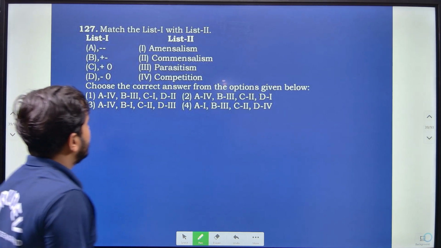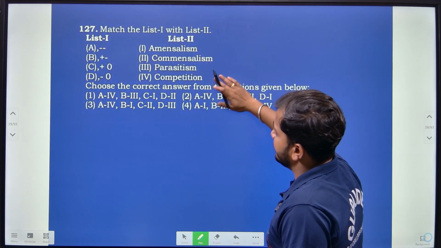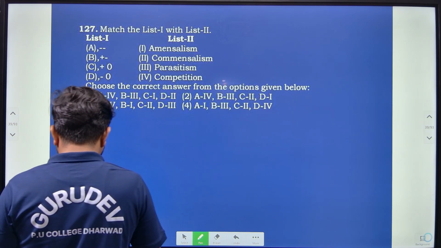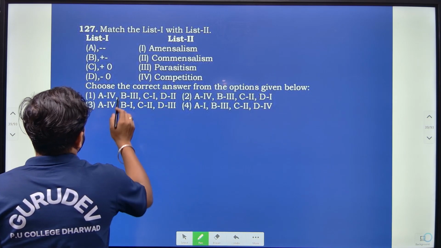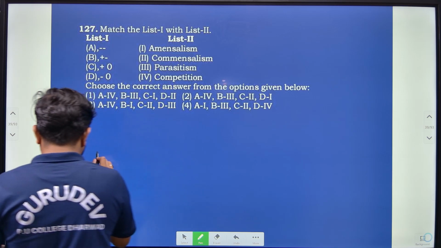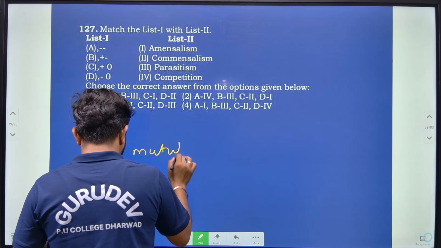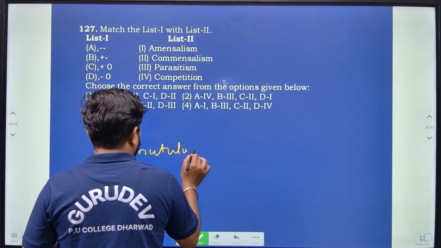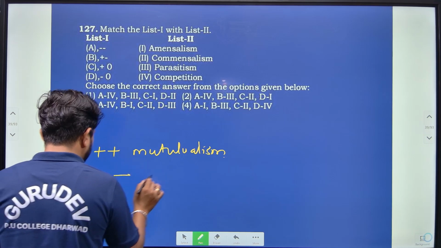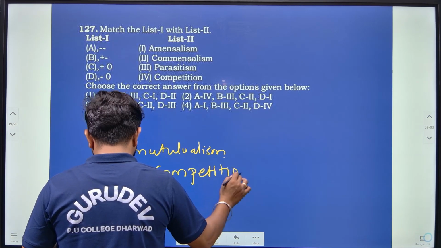Then match list 1 with respect to list 2. We have to find out which one is amensalism, commensalism, parasitism and competition. Majorly, mutualism is plus plus, where both of the species are benefited. Competition is minus minus, both of them are affected.